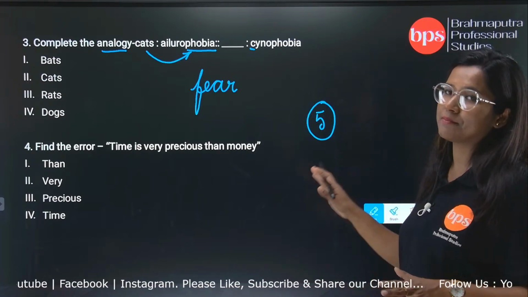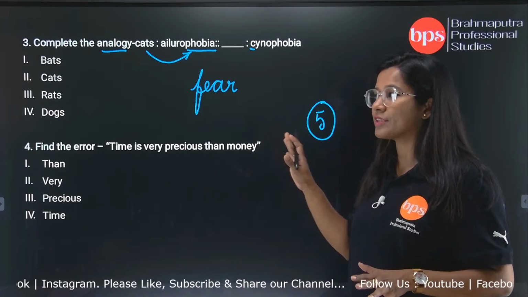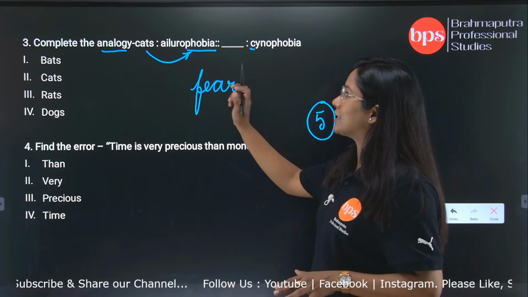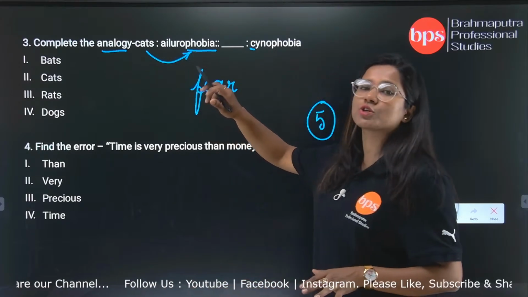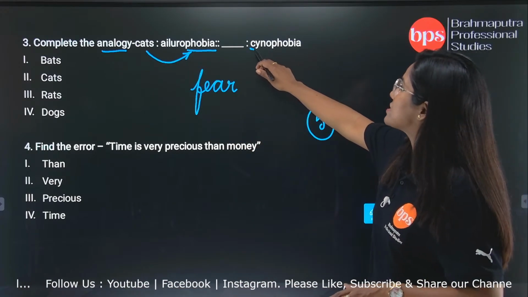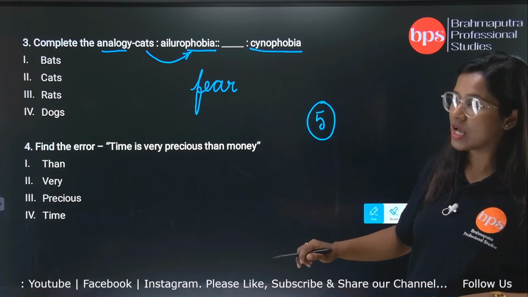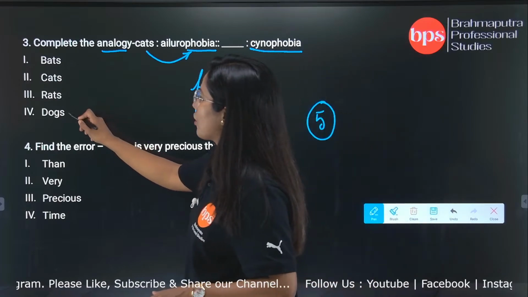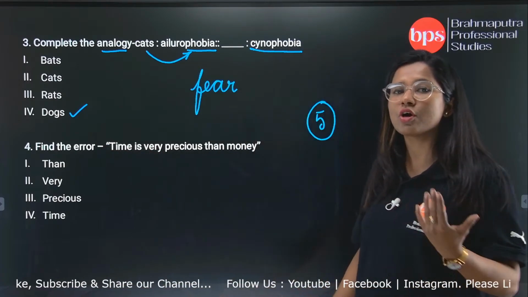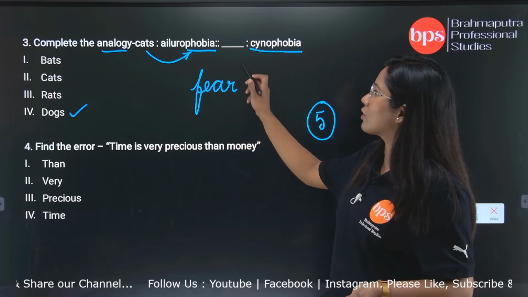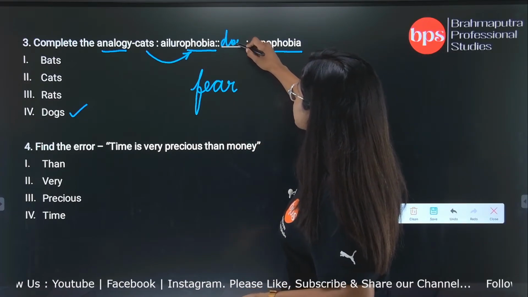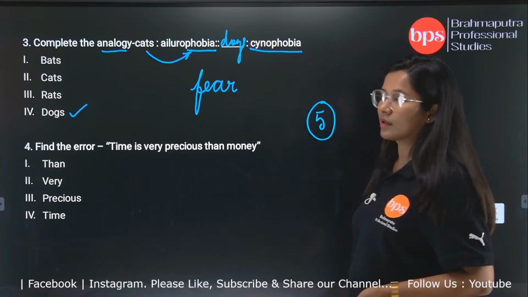But for the time being, for this instance, the phobia which is related with cats, and the phobia for dogs, which we call cynophobia. So cynophobia is again the phobia for dogs. The one who fears dogs, we call cynophobia. So what will be placed here is dogs. Okay,